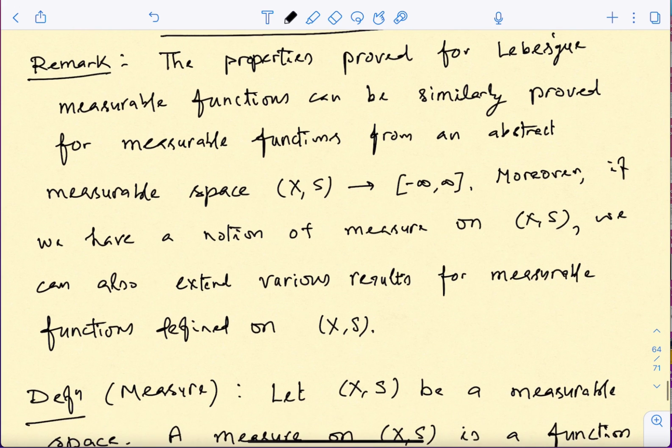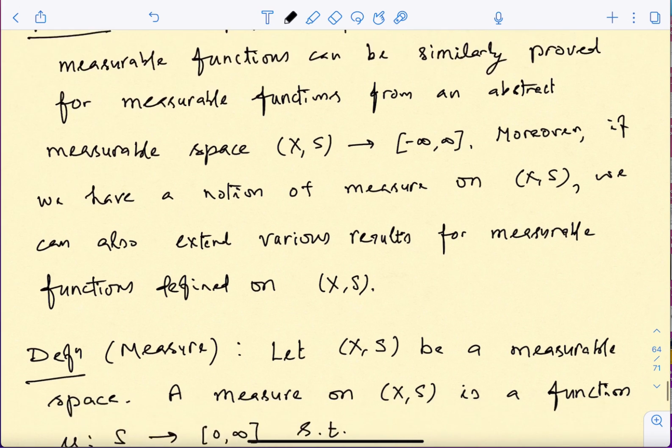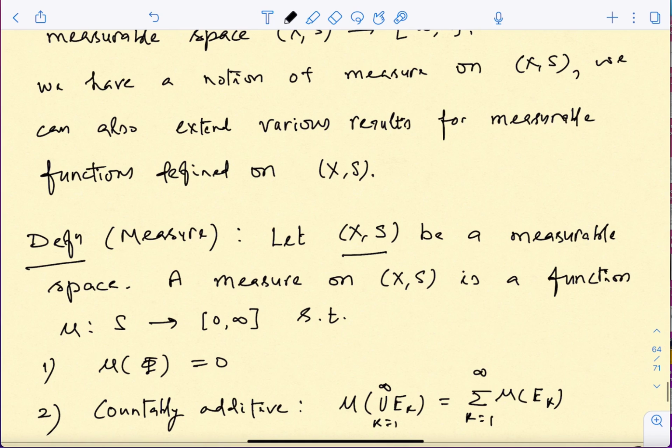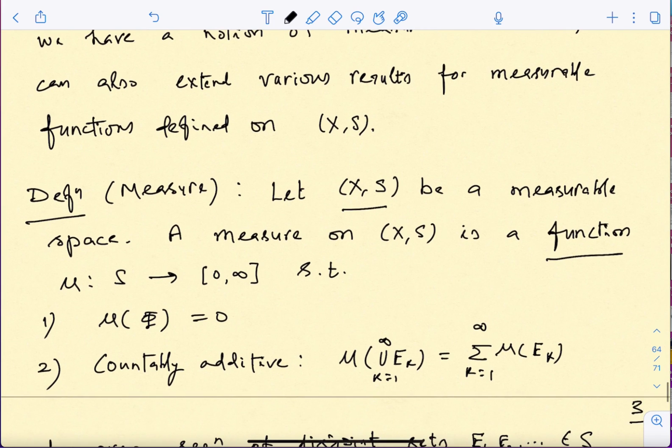Yeah, so this is what I have written in the remark. And now this is just the sigma algebra. Now we can also consider a measure on this. Right now I'm not saying anything about whether we can always consider a measure or not. But suppose we have a measurable space, and on this collection of sets, or on this sigma algebra, we can define a function which satisfies these two properties.